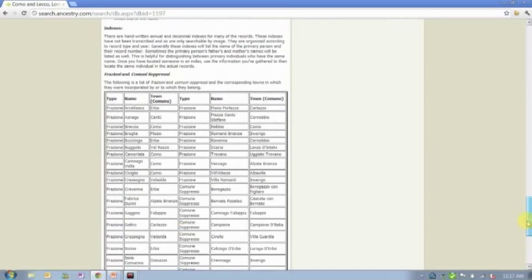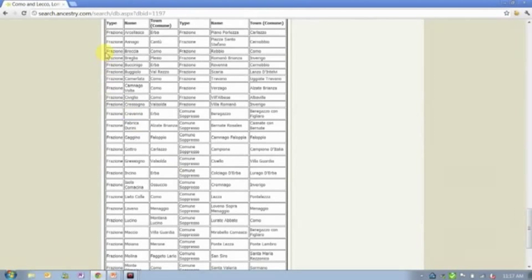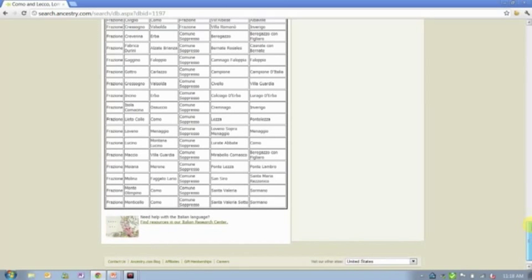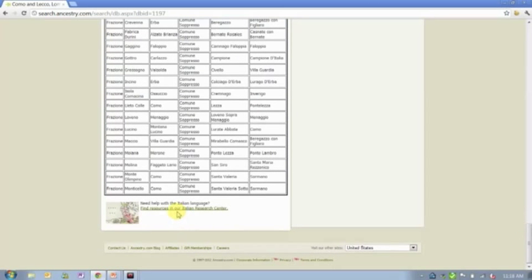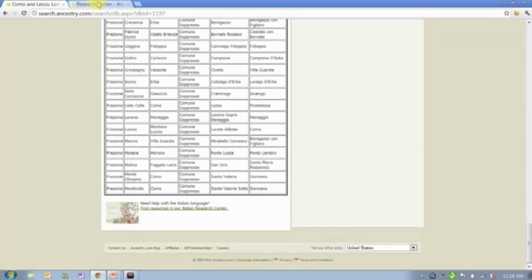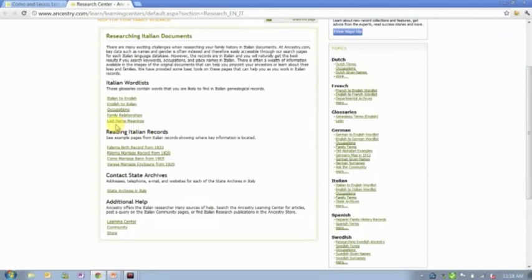We also then, in this case, and actually in the case of most of the Italian databases in particular, provide you with a list of the types of records that exist for the different towns in that region. And so if you're familiar with Italian research, you know that that is a big help. And then sometimes we will have additional links, in this case at the very bottom of that database description, for more helps for doing research specific to that language. You'll see we've already created some of those word lists for you. We've created some, I love this one, it's last name meanings.